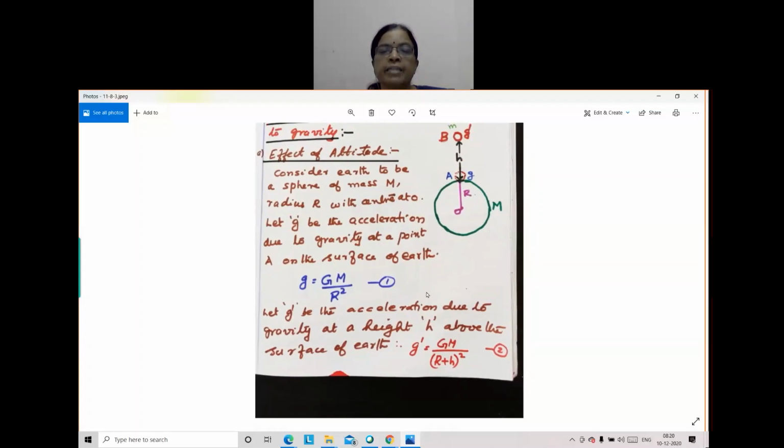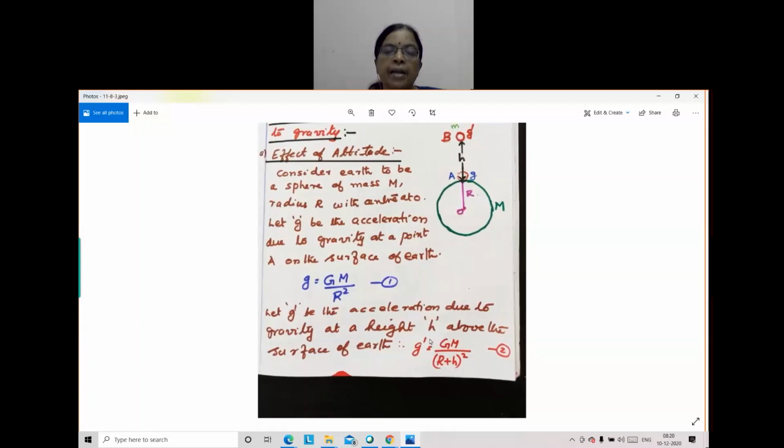It will be different. We are taking it as different, g dash. At a higher altitude, in space and all, there is no gravity. That means the gravity is decreasing, but we are going to derive the expression for it. Acceleration due to gravity g dash equal to GM by, G will not vary, M will not vary, but this height is varying now. R plus h you have to take.